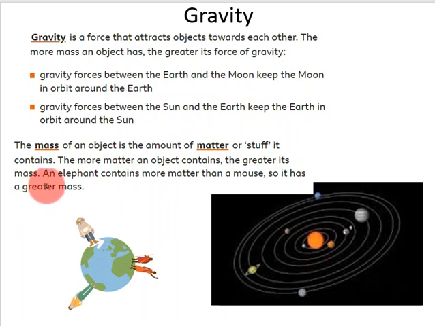As an example, what do we mean by matter? An elephant contains more matter than a mouse, so it has a greater mass. Okay, so that's what we mean by that. Again, if you take the size of the Earth, it's massive in comparison to the size of our bodies. Because of its mass, because it's so big, it's able to exert a huge amount of gravity force on us, and that's what keeps us attached to the Earth. If you were to turn gravity off, we would float off into space. So this force of gravity is very important. It's the glue that holds the universe together.